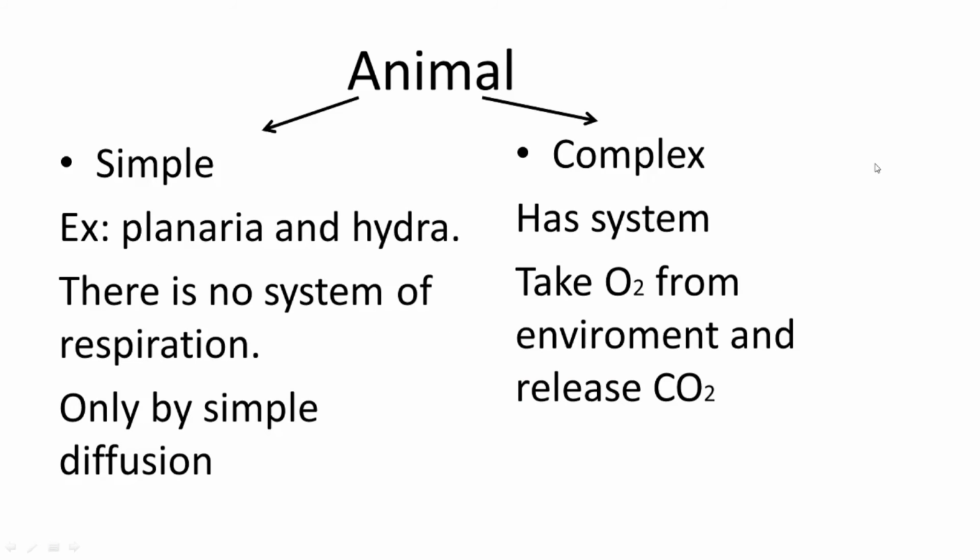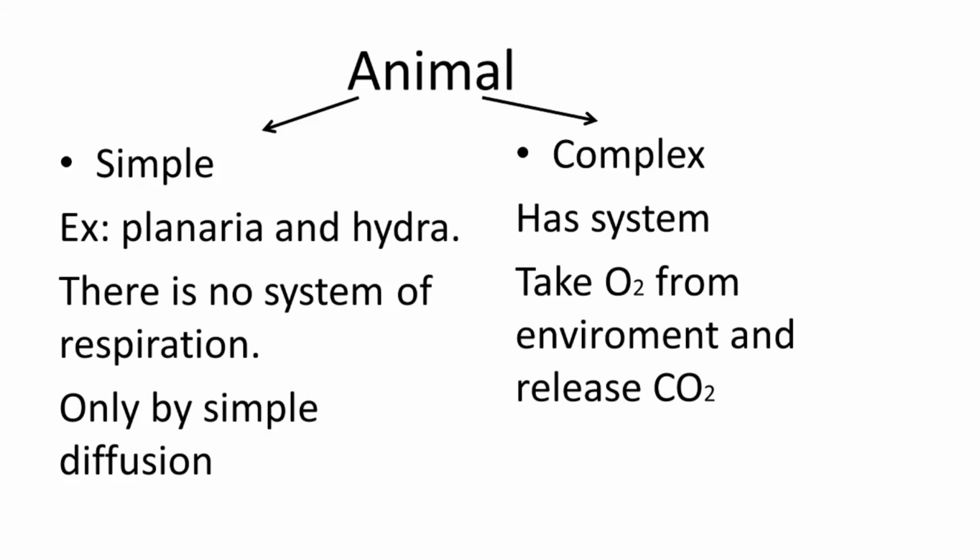Why is it important for animals? We have two types of animals: simple animals and complex animals. Simple animals like planaria and hydra have no system of respiration, so they get oxygen by simple diffusion.